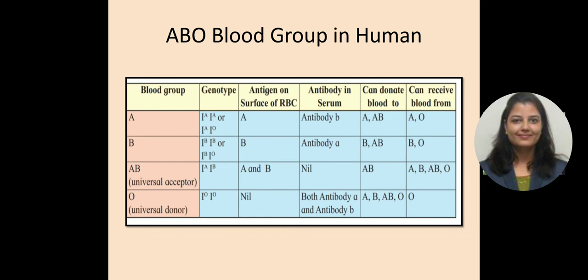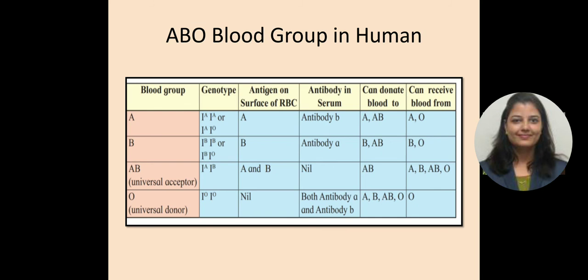I will just brief you about blood group A. So what is blood group A? An individual with blood group A has the antigen A on the surface of their red blood cells and antibody B in their plasma. What is blood group B? An individual with blood group B has the antigen B on the surface of their RBCs and antibody A in their plasma.